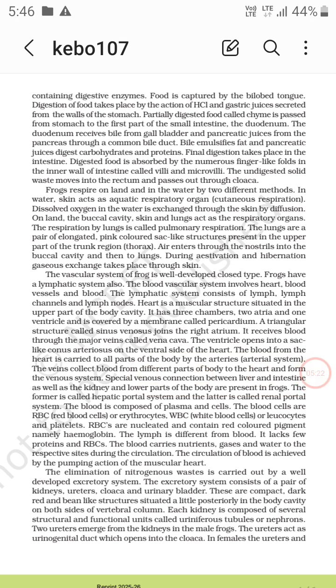Frogs respire on land and in water by two different methods. In water, the skin acts as the aquatic respiratory organ, that is cutaneous respiration. Dissolved oxygen in water is exchanged through the skin by diffusion. On land, the buccal cavity, skin, and lungs act as the respiratory organs. Respiration by lungs is called pulmonary respiration. The lungs are a pair of elongated, pink colored, sac like structures present in the upper part of the trunk region, that is thorax. Air enters through the nostril into the buccal cavity and then to the lungs. During aestivation and hibernation, gaseous exchange takes place through the skin.